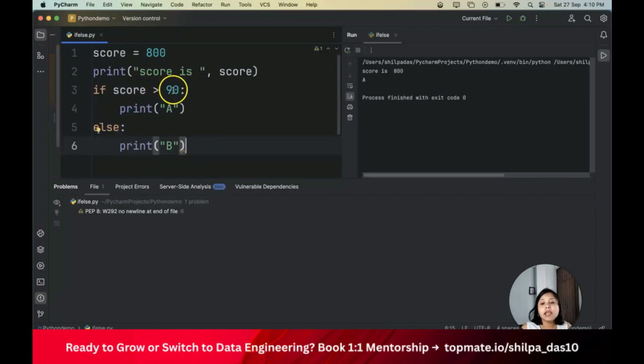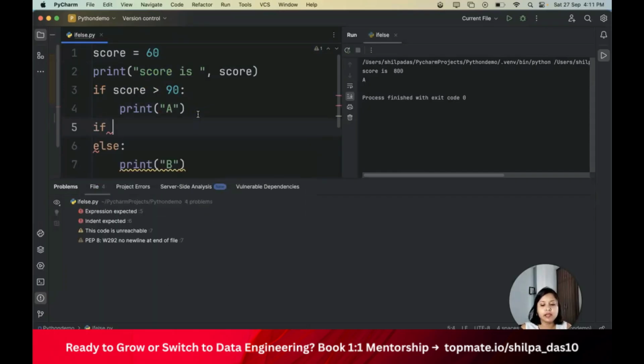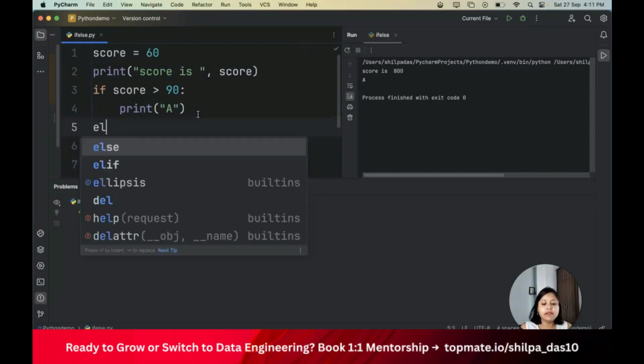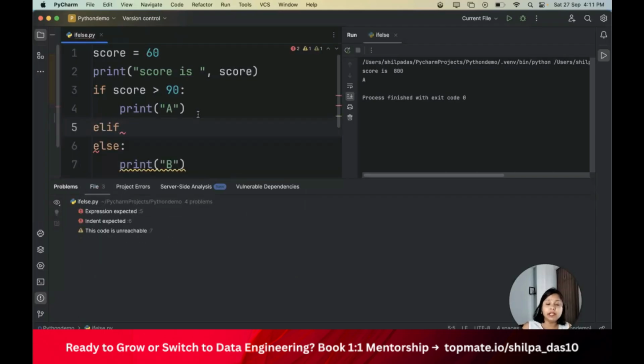Now, let's say I want to go ahead and check for 50 itself, or let's say for 60. Okay, now I will go ahead, either I can do, let's say here in this I will do an elif that we were learning, right?